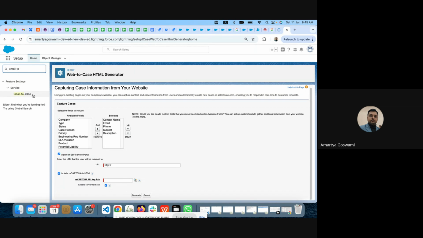Email to case, you can see, there is no concept of email to lead by default. In general, with configuration, we cannot create leads, we can create cases. Now, if I say you have to do email to lead, so whenever I am getting some email, I should be able to create a lead, there is no standard way. How can we do that with configuration and without writing any code? With some automation, but how can we do this?